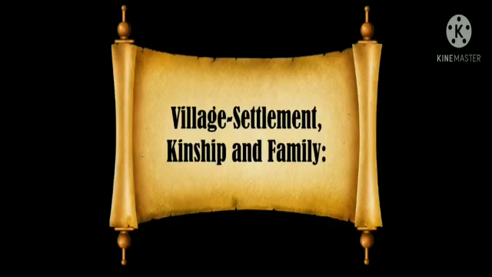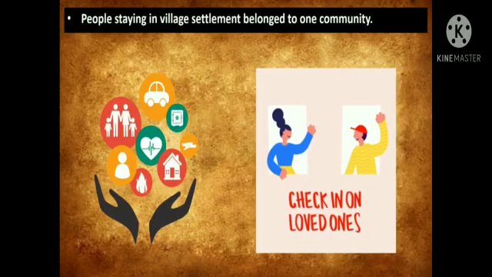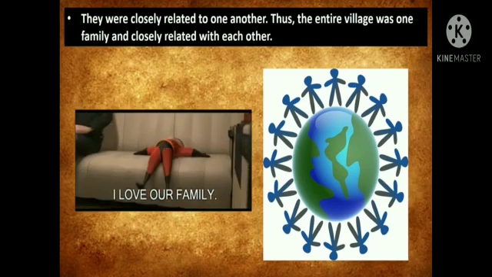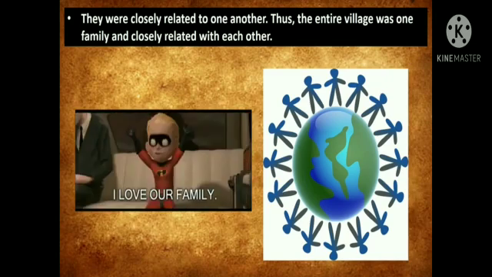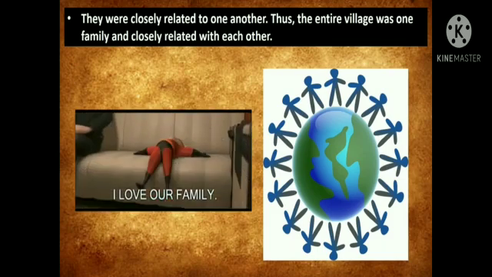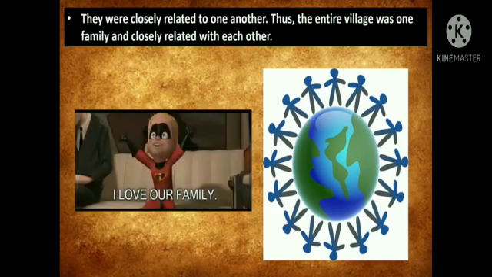The next topic is village settlement, kinship, and family. Let us see what the details about it are. People staying in village settlements belonged to one community. They were closely related to one another. Thus, the entire village was one family, closely related with each other. Yes, we all love the family. In the same manner, in ancient times, they used to love the family.